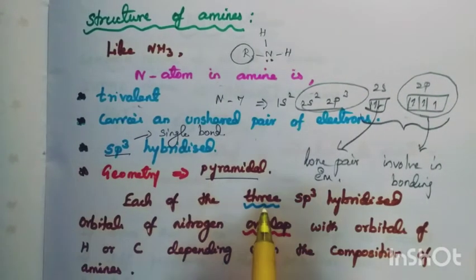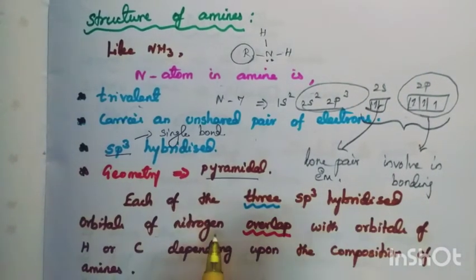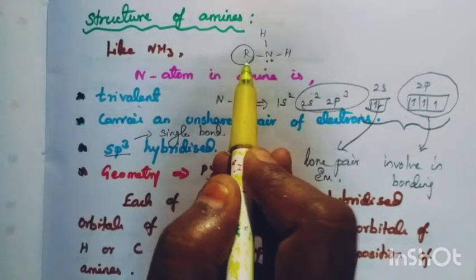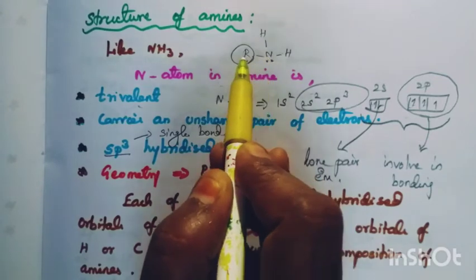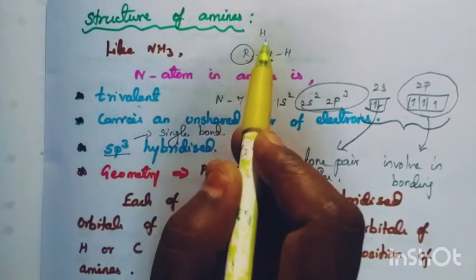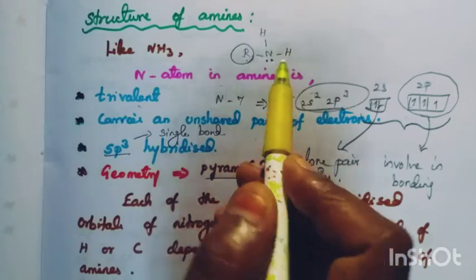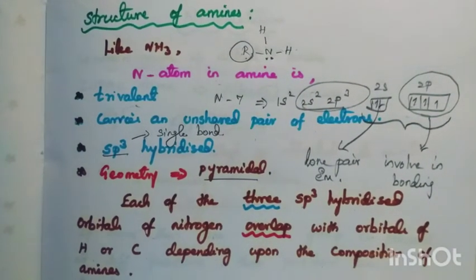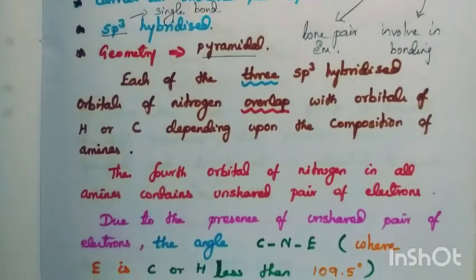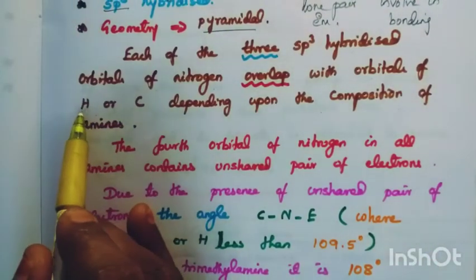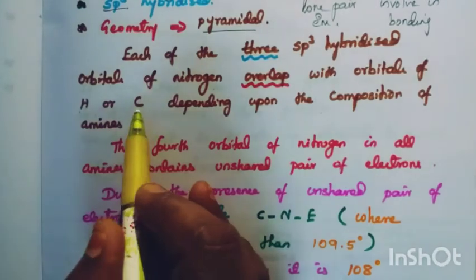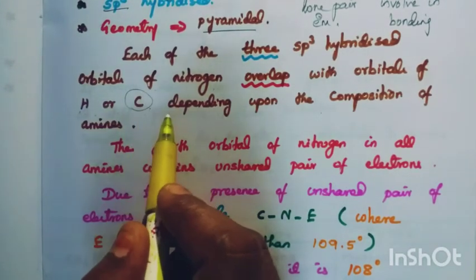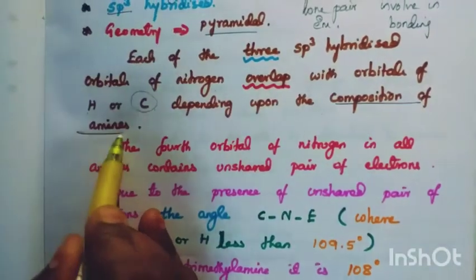So, each of the 3 sp3 hybridized orbitals of nitrogen overlaps with the orbital of hydrogen or carbon. If it is alkyl group, this nitrogen electron overlaps with p orbital. Here hydrogen, so s orbital. So, hydrogen or carbon, depending upon the composition of amines. What is that composition of amines? If it is a primary amine, only one carbon is there. Secondary amine means 2 carbons. That represents the composition of amines.